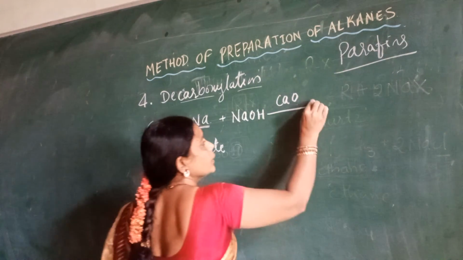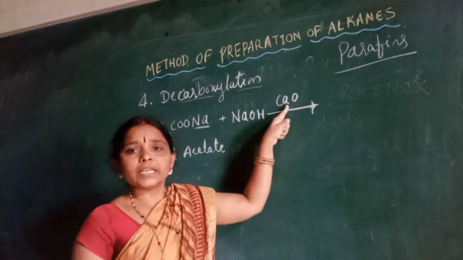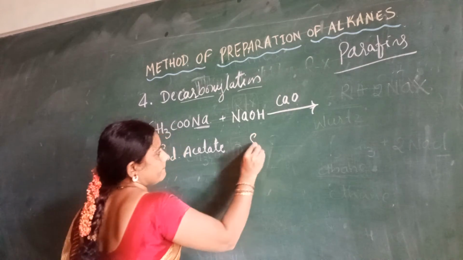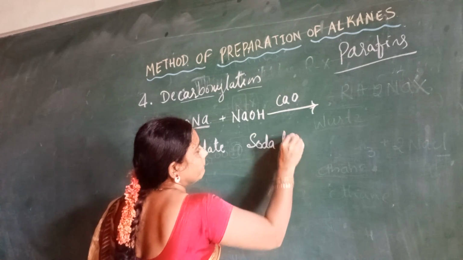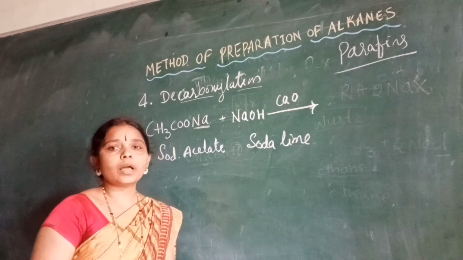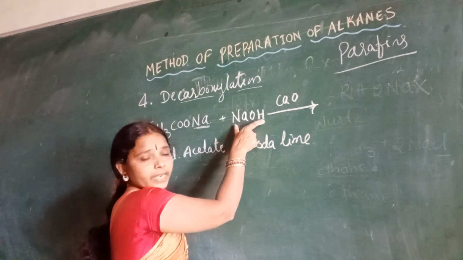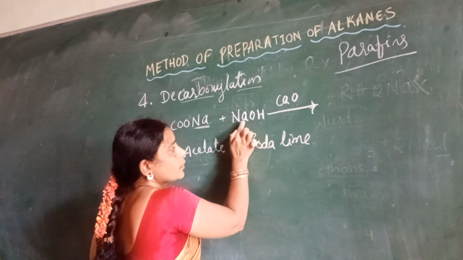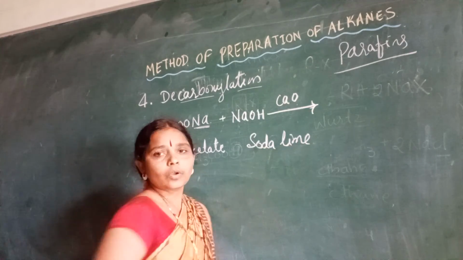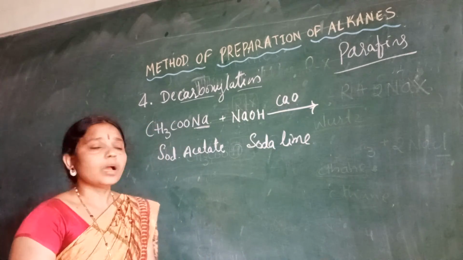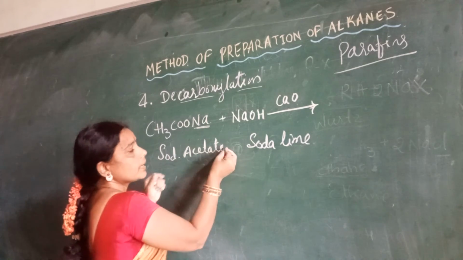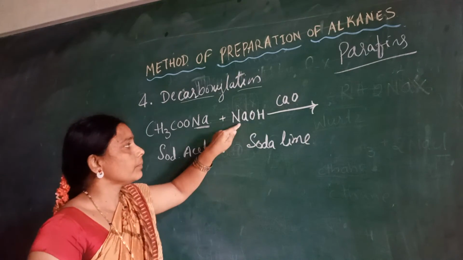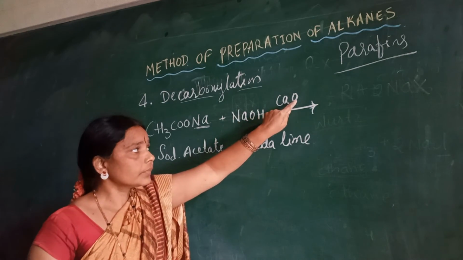The mixture of sodium hydroxide and calcium oxide is called soda lime. Soda lime, what is it? What is the mixture here? A base, NaOH, is combining with calcium oxide. That mixture of sodium hydroxide and calcium oxide is called soda lime. Now this sodium acetate is combining with soda lime. So what is soda lime? Soda lime is a mixture of sodium hydroxide and calcium oxide.